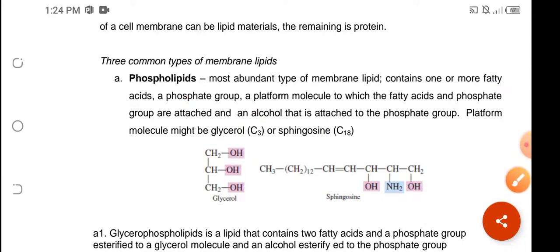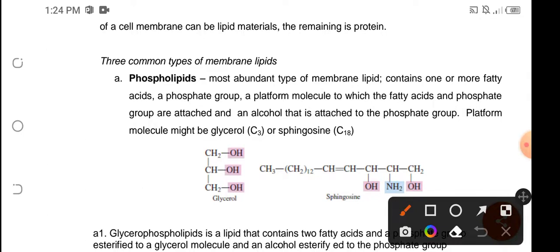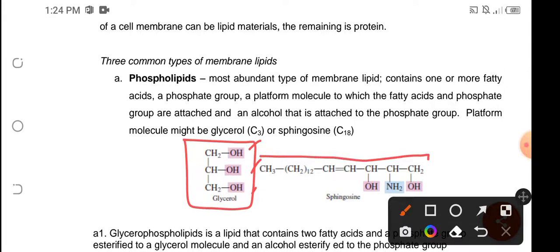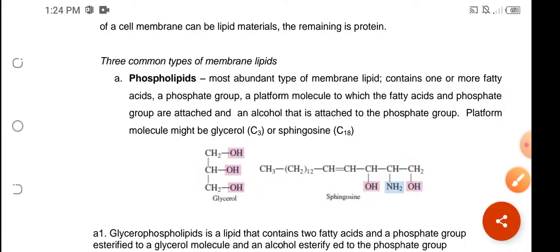The difference between the two platforms: glycerol has 3 carbon atoms with 3 hydroxyl groups, while sphingosine has 18 carbon atoms with 2 hydroxyl groups and an amino group. This hydroxyl and amino group in the sphingosine could act like the 3 hydroxyl groups in the glycerol. Then the other groups such as fatty acids and phosphate group will be attached.